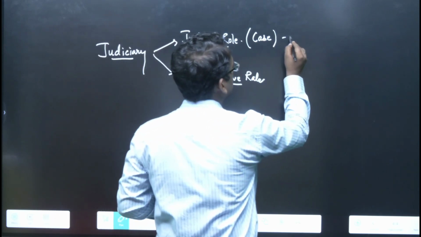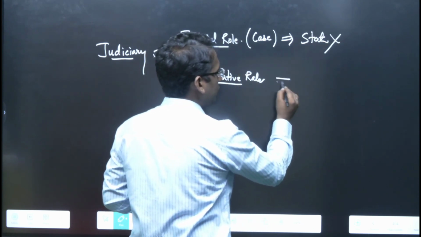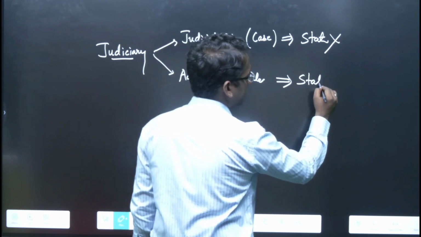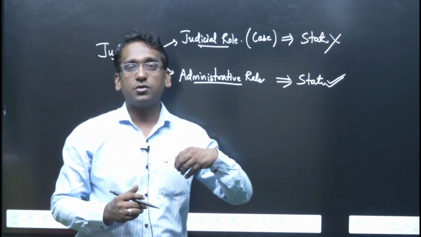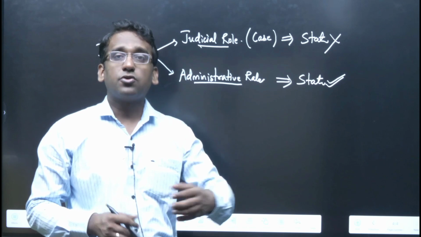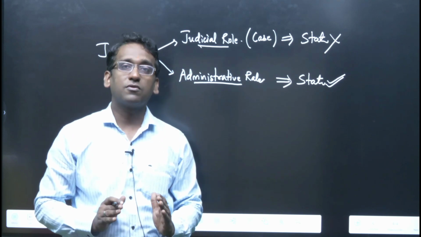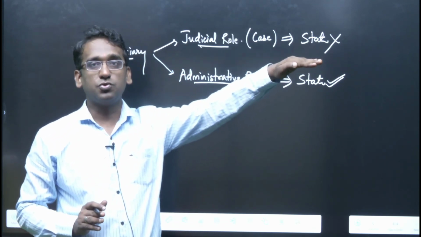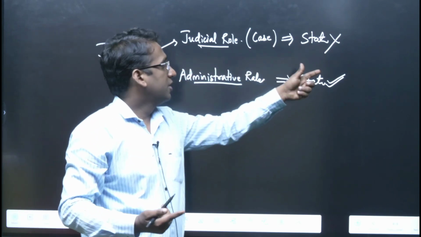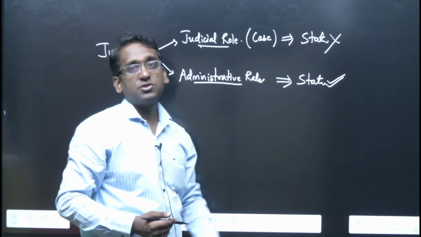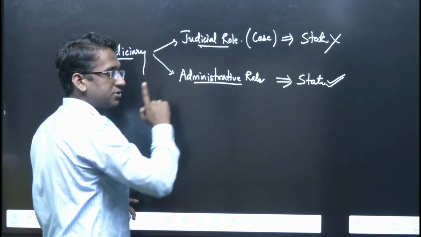Now, while performing the judicial role, at this time the judiciary is not a state, it is not a state, but while performing the administrative role, we consider it to be a state. Hence, if we find any dispute or anything wrong in the appointment procedure, one can approach against this administrative role of the judiciary, that is before the Supreme Court itself. So why can we go? Because it is a state and you can fight against the state. So this is the administrative role, and while performing the administrative role, it is the state. Okay? But while performing the judicial role, it is not a state.